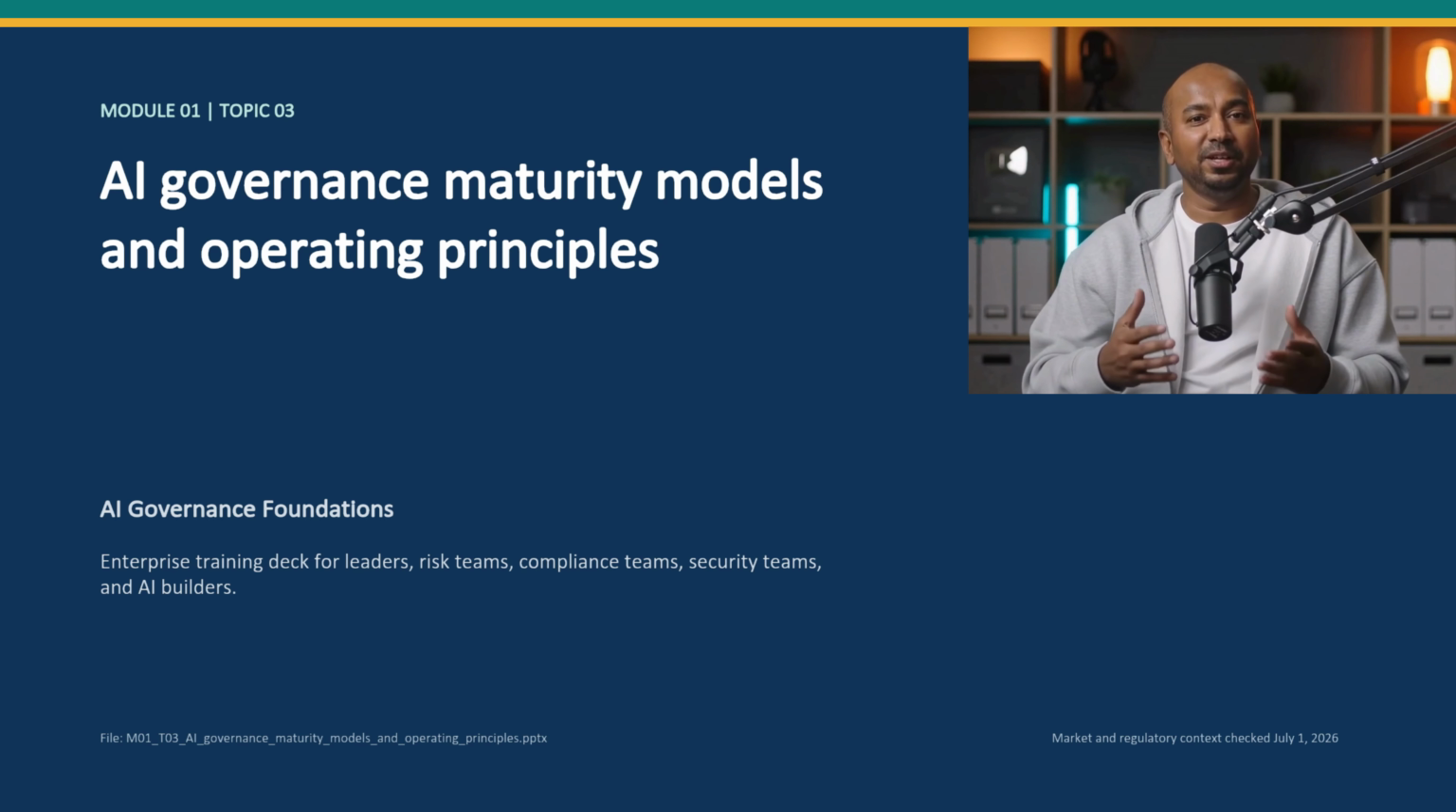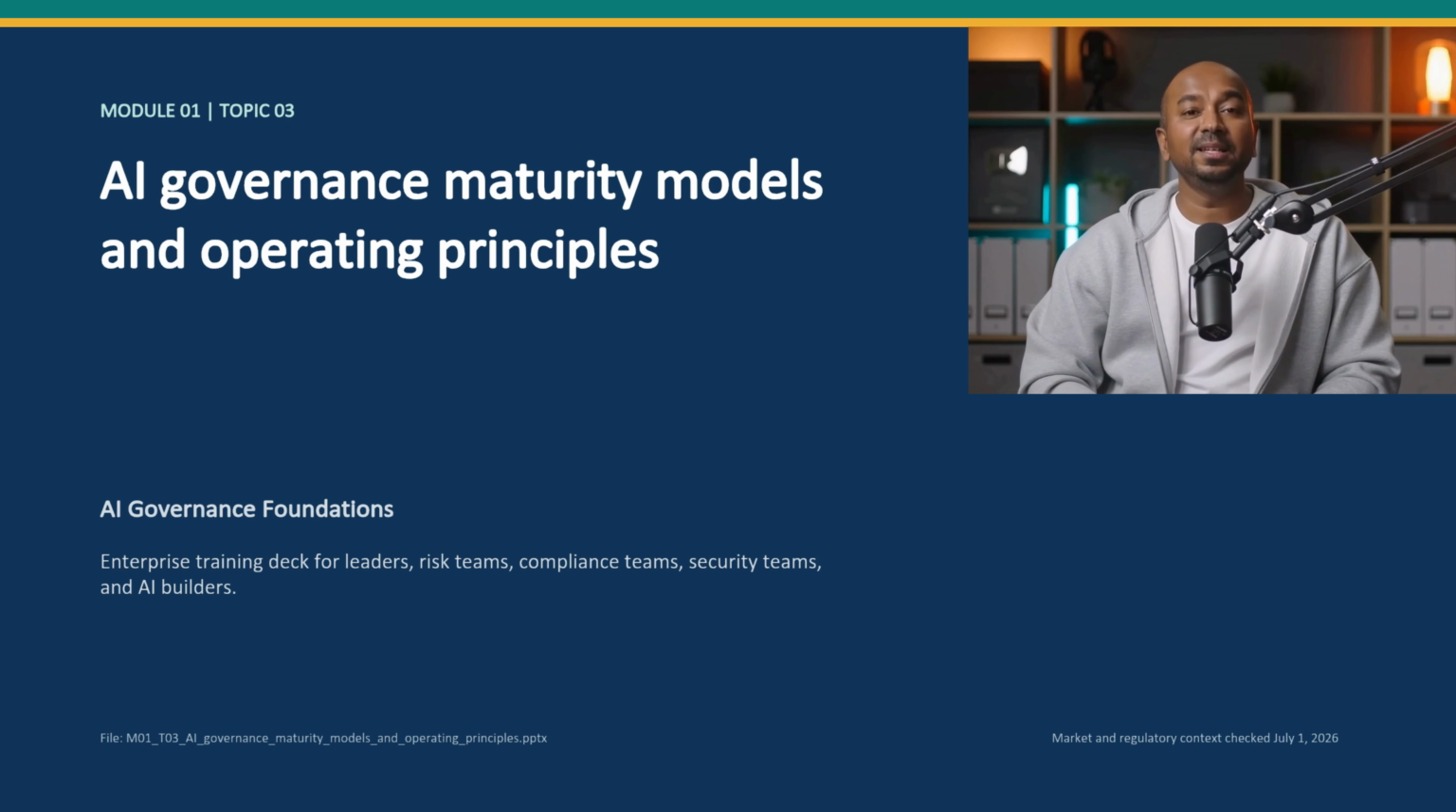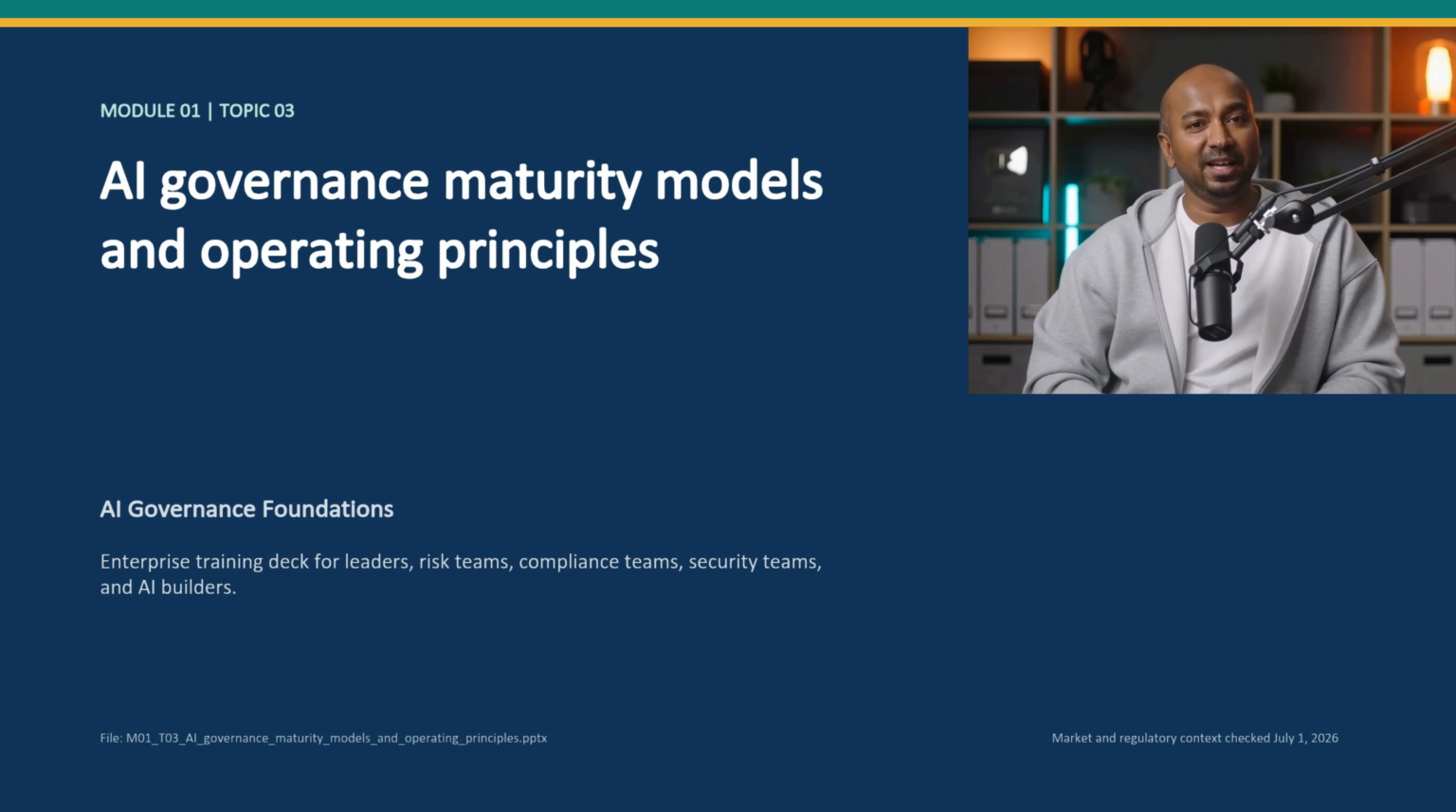The main question for this topic is simple: how does AI governance maturity models and operating principles change the way an enterprise makes decisions, assigns accountability, operates controls, and proves that the controls worked? As we go through the slides, listen for the movement from idea to execution. We will start with the concept, then move through risks, workflow, tools, implementation, and a short classroom exercise.